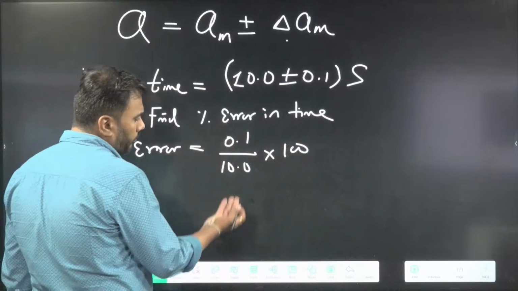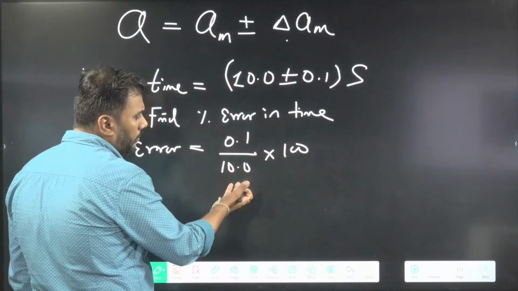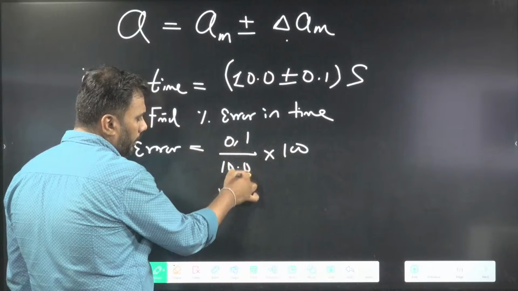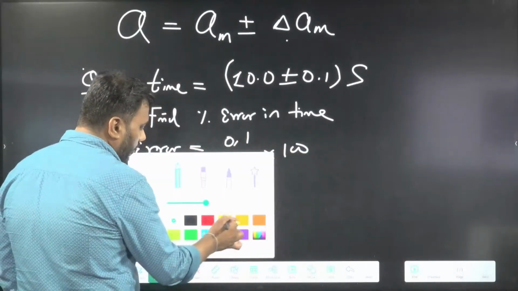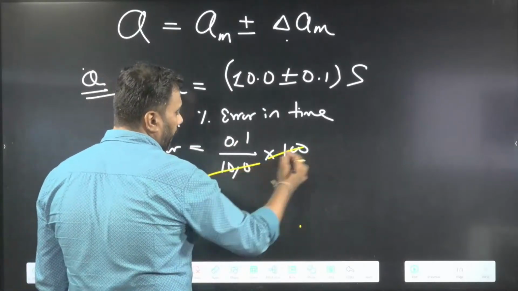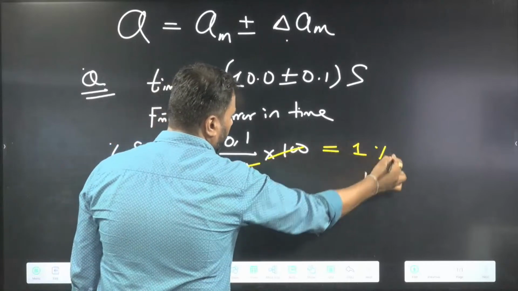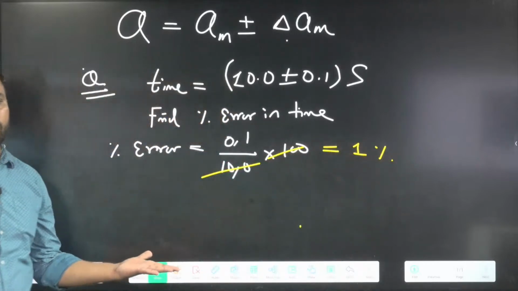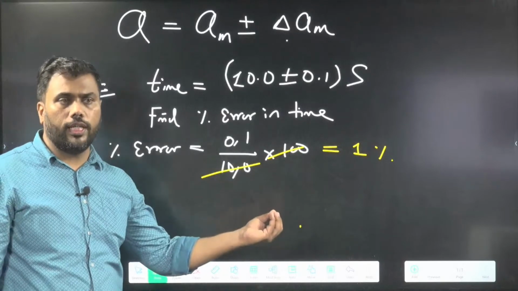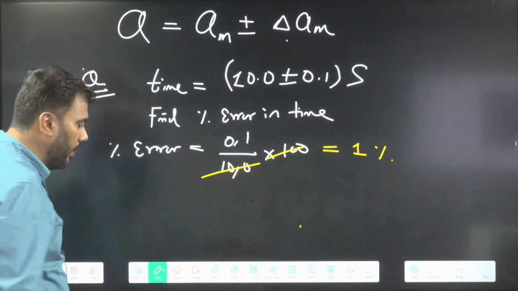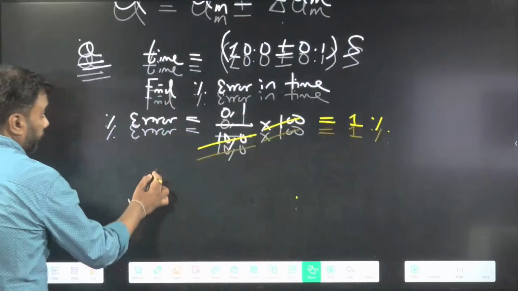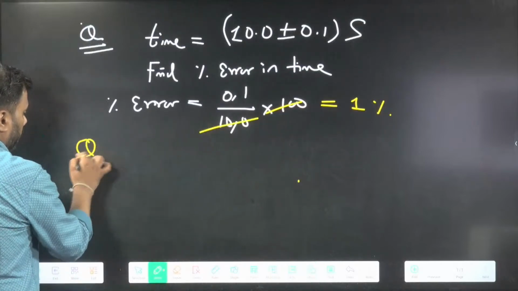So try to solve this. 10.0 is 10 only. Or you can remove these decimal points, then 100 will come in the denominator. This 100 and 100 will get cancelled out. So we are getting 1%. Only 1% of error is there. Okay. Everyone is giving me the correct answer. Very good.